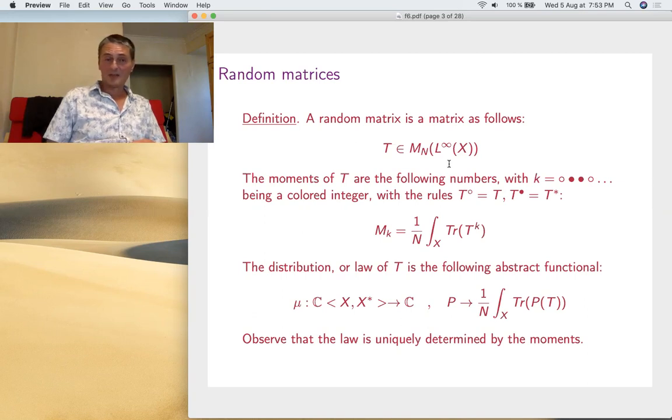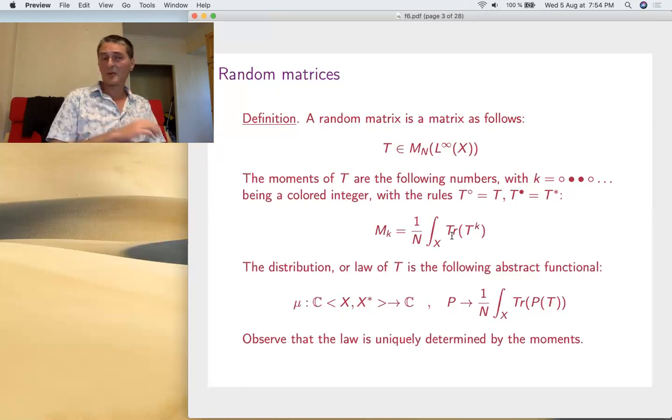Now, in what regards the moments and the distribution, once again, there are as many methods as there are people in this world. So here we'll use the following formalism. The moments, definitely, are these numbers. They are the moments with respect to the trace, which is the integration over x and then the normalized trace of matrices. That's why I put this 1 over n here. So it's the expectation of the normalized trace of t to the power k, with k being actually a colored integer, because you're interested in t and t star, and products between t and t star. And by definition, t to the white is t, and t to the black is t star.